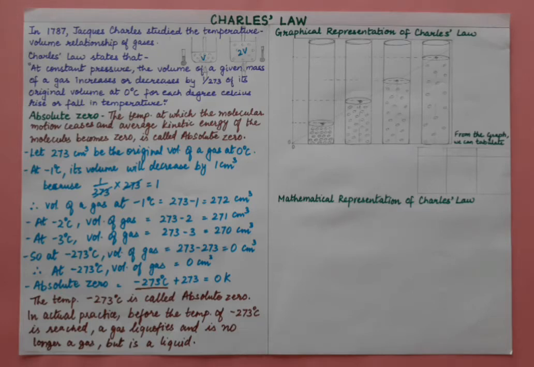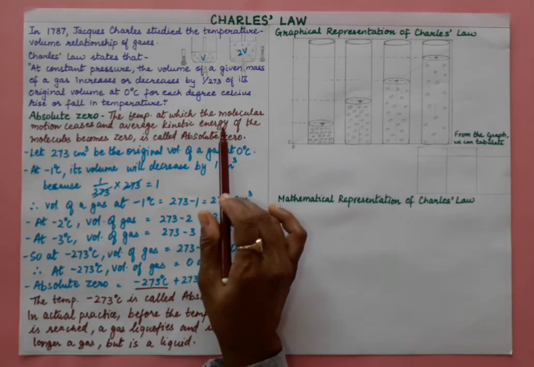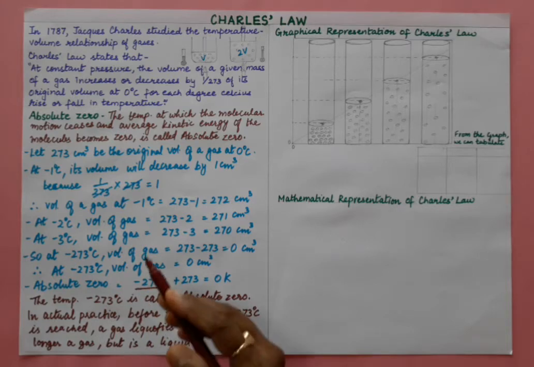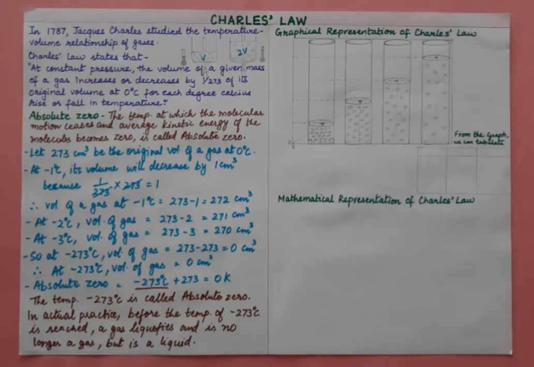At this temperature all molecular motion will cease, however practically the temperature is impossible to attain, right? So theoretically we are saying when the temperature decreases, then volume will also decrease. So this is the law, all of you. Now let us understand the graphical representation of Charles' law.